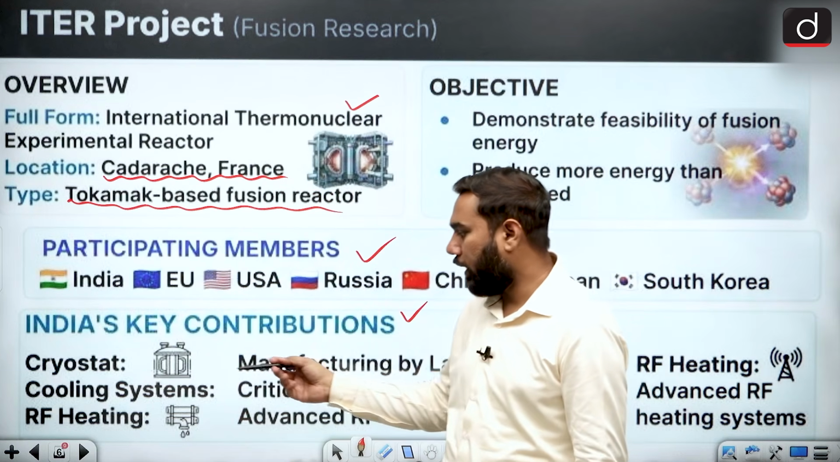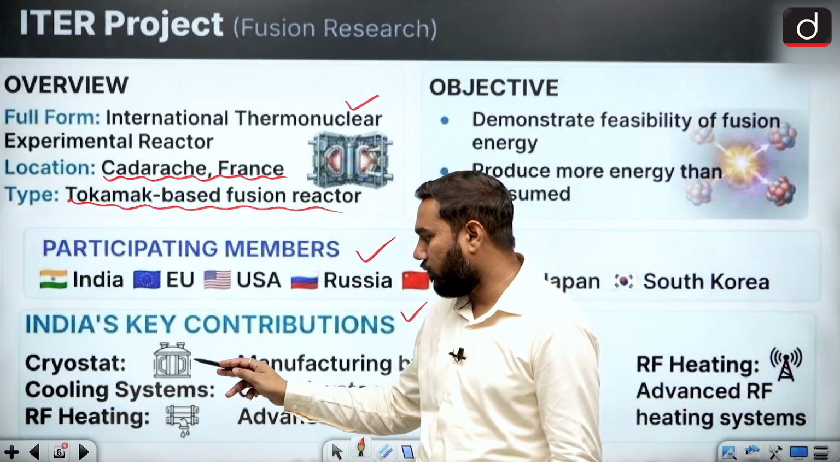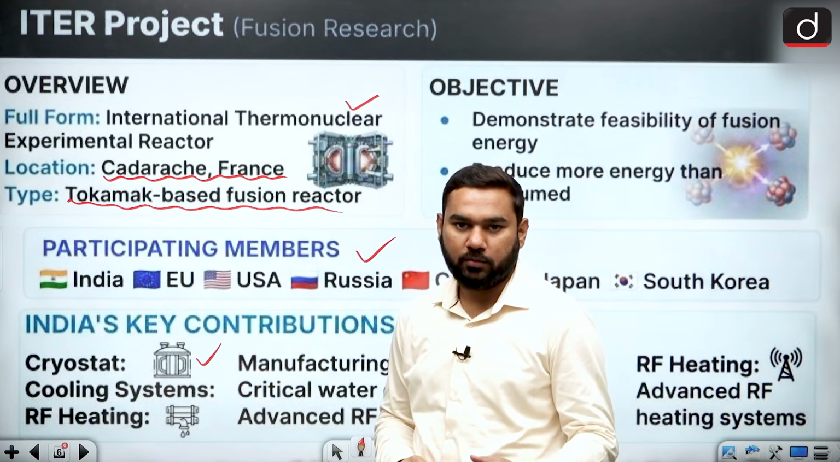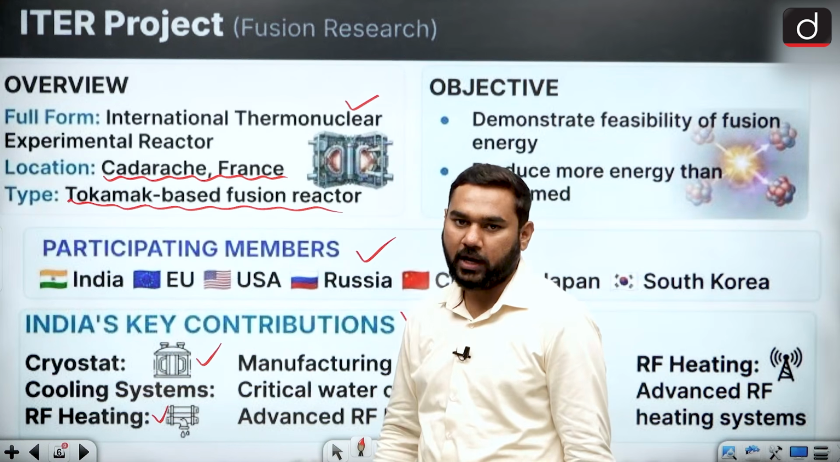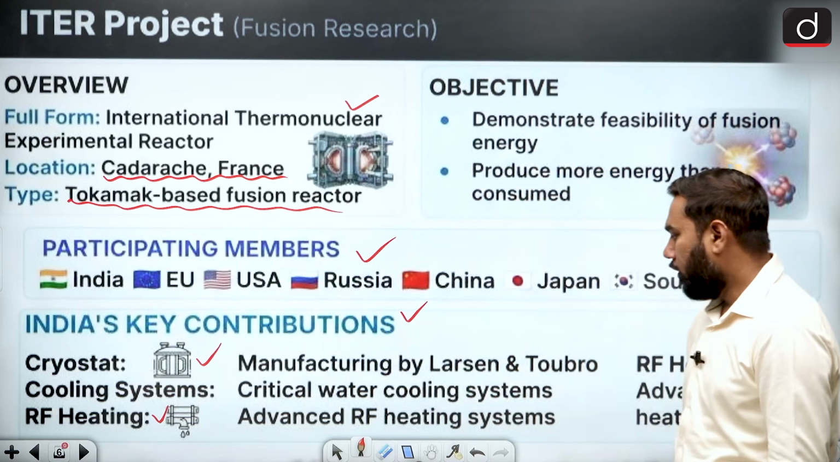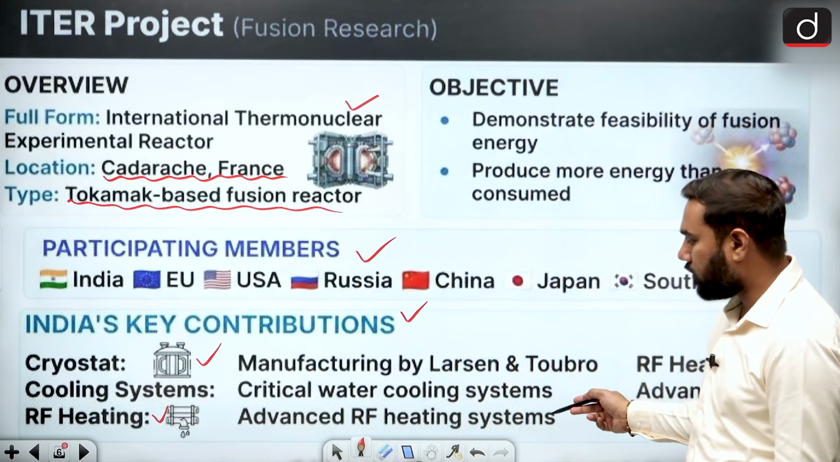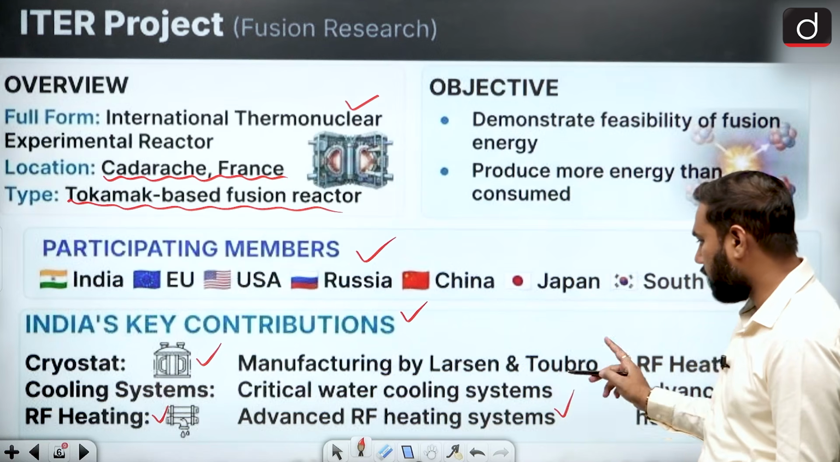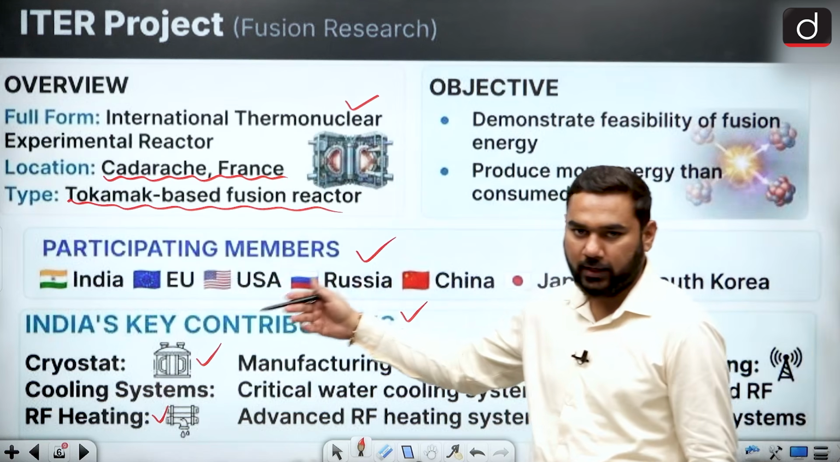So what are the key contributions given by India? India is providing two things. Basically the cryostat, which is the cooling system of the chamber where the reaction is done, and the RF heating system. Cryo means very low temperature is there. It is manufactured by Larsen and Toubro: critical water cooling system, advanced RF heating system. This is the partnership basis. So the RF heating system can be given by India.